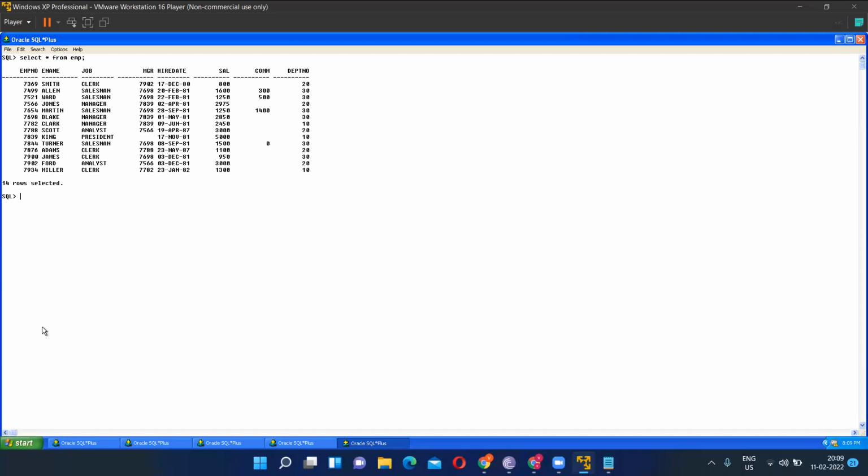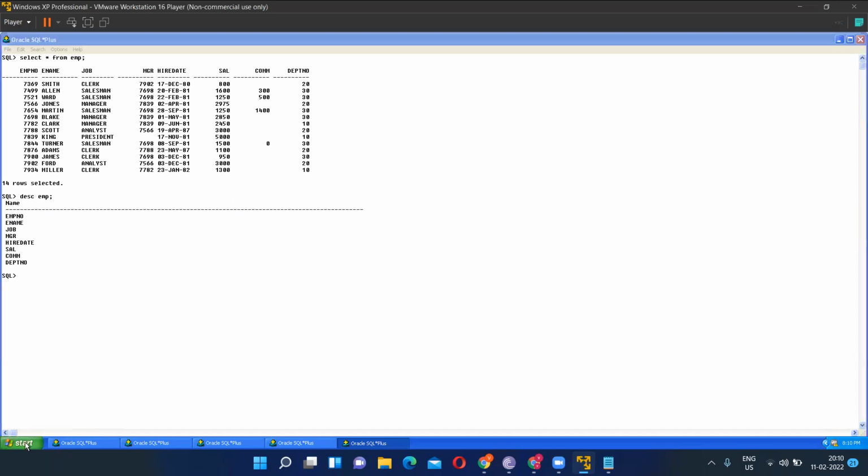Shreya? There's a command called DESC. Do you remember that? Ramkrishnan, do you remember that? To get the description, DESC and the table name, which will give the description of the table. Description of the table means the column name and the data type. It will show the data type here. In this version it is not shown, but it will be shown. So column name and the data type.